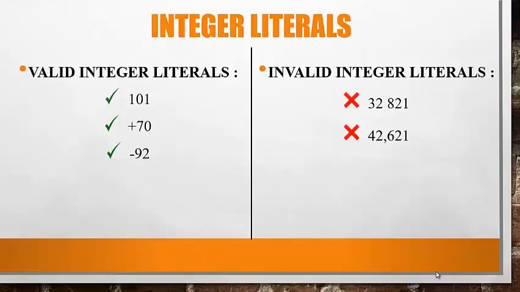+101, +70, -92: these are valid integer literals. 32 822 is invalid because there is a space in between the numbers. 42,621 is invalid because it uses a comma. Therefore, it is an invalid integer literal.